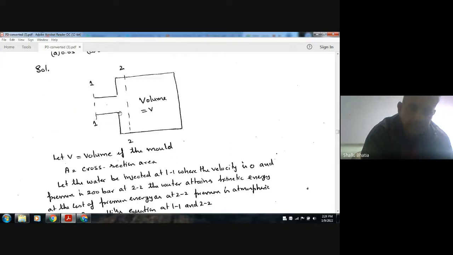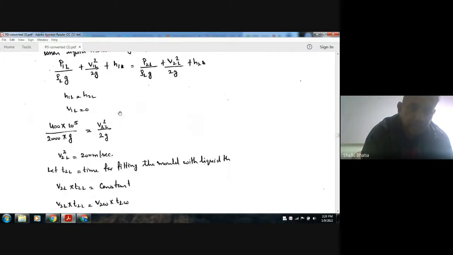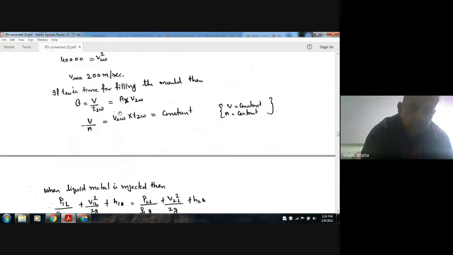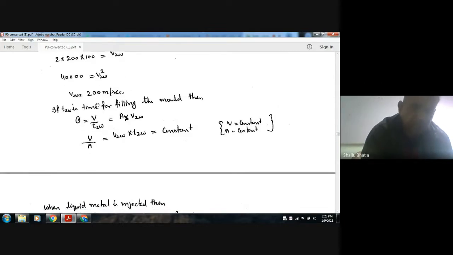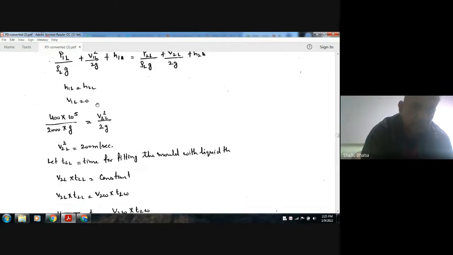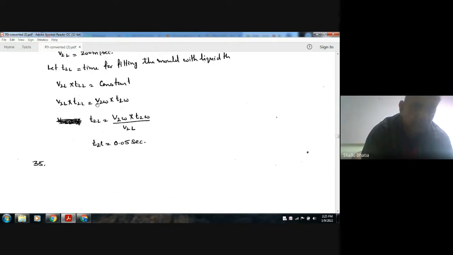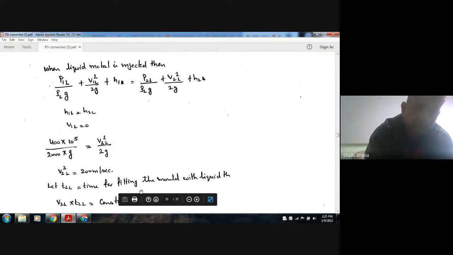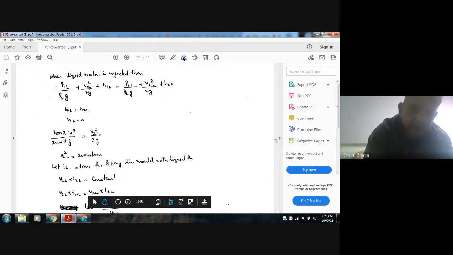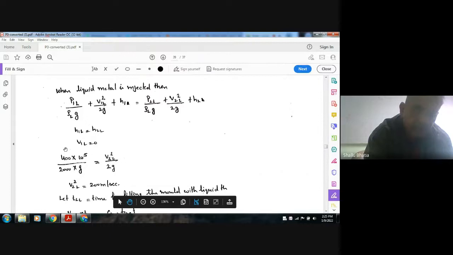And we have V2w as 200 and V2L as 200, it is also 200. So T2L will also be 0.05 seconds. So the answer is 0.05 seconds. Let us make a small modification here. This is V2L.